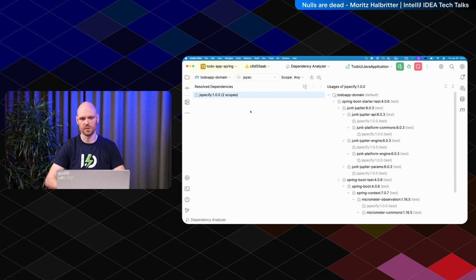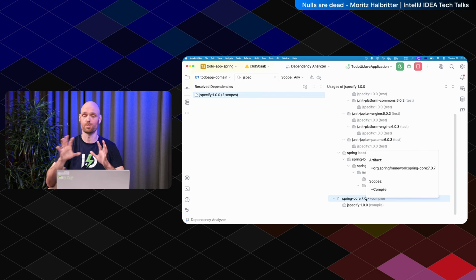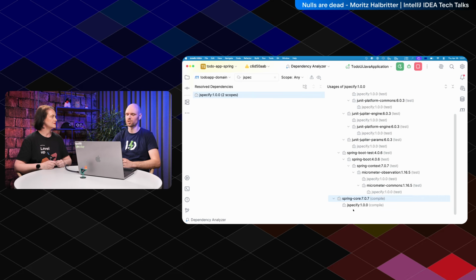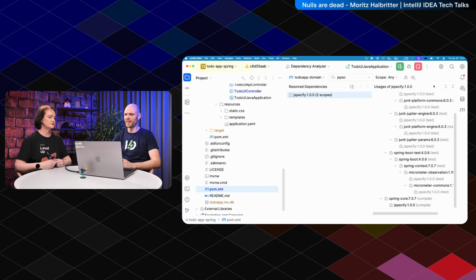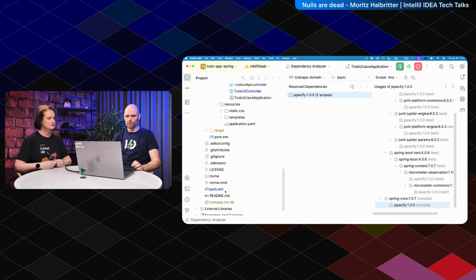You can see this is transitively inherited from Spring Core, which is the core of the Spring framework, directly depends on JSpecify, and you get it and you can use it. This is why you don't find any annotation in here.